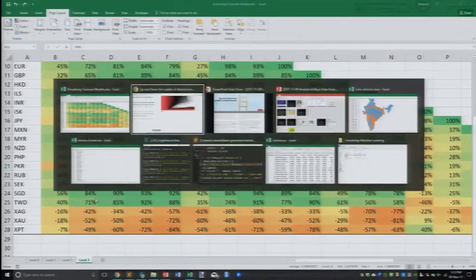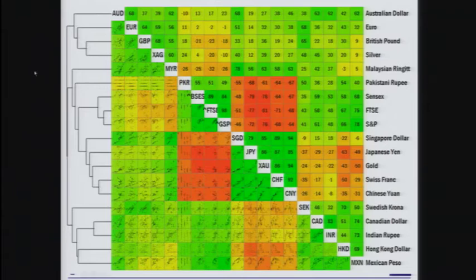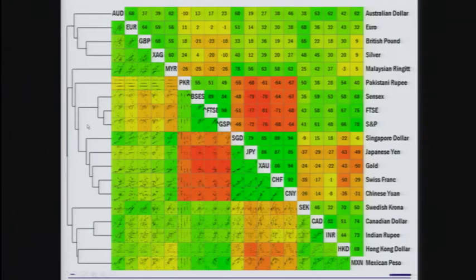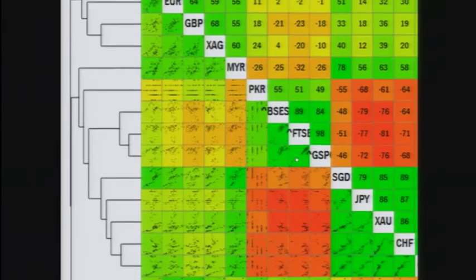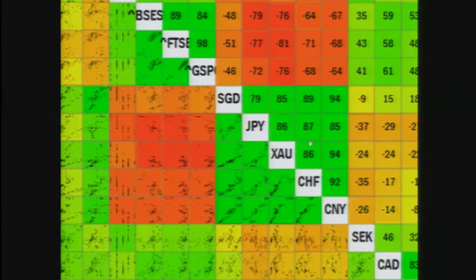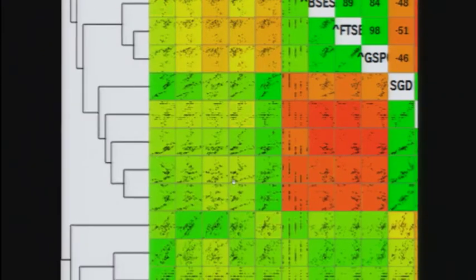And this led us to a publication a few years ago, where we were looking at the pairwise correlations across a wide set of securities. So, this 68 is the pairwise correlation between the Australian dollar and the euro, shown also as a scatter plot on the bottom left. What we then did was group together the securities that were most similar. So, for example, there is a 98% correlation between the FTSE and the S&P. So, let us bring them close together. There is a 92% correlation between the Swiss franc and Chinese yuan. So, let us bring them close together. In other words, we were doing clustering on top of correlation.